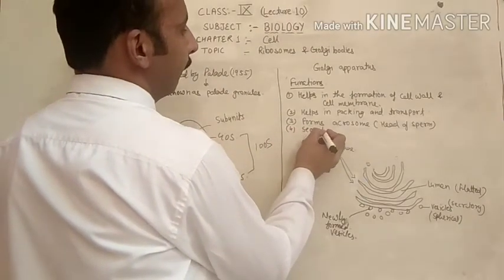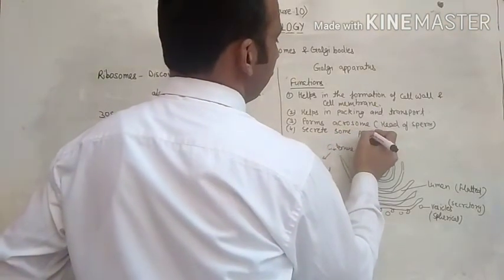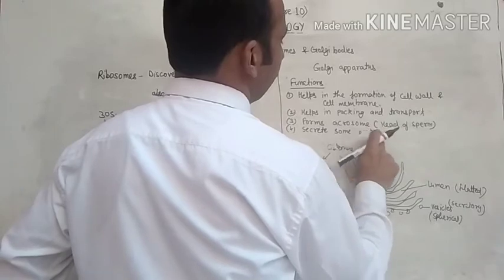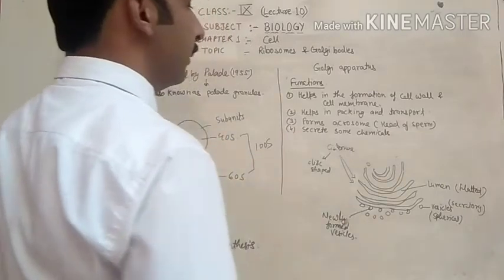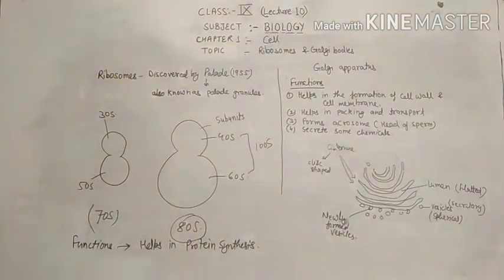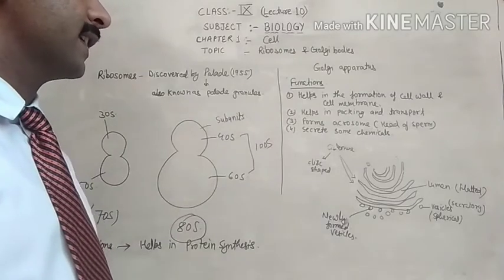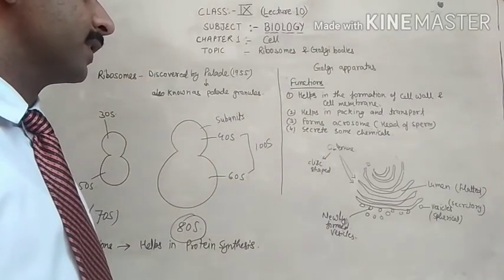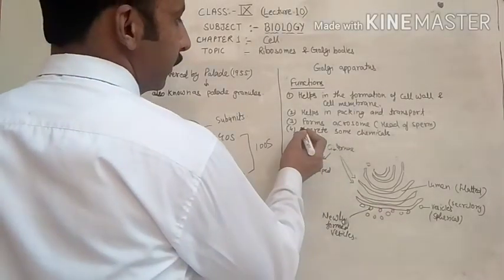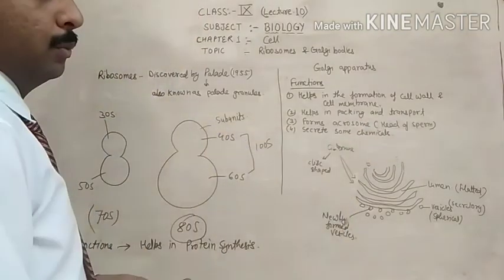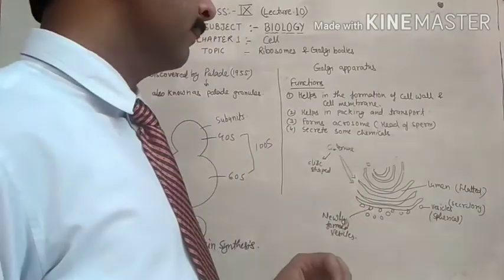Except these, they secrete some chemicals, some proteinous chemicals. These are the main four functions of the Golgi apparatus: help in the formation of cell wall and cell membrane, help in packing and transport, and forms acrosome. Acrosome means it is the head of the sperm, the head of the sperms of human.